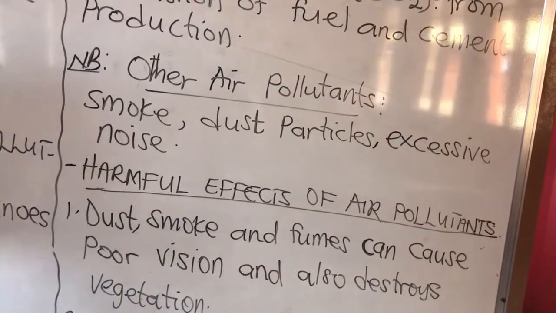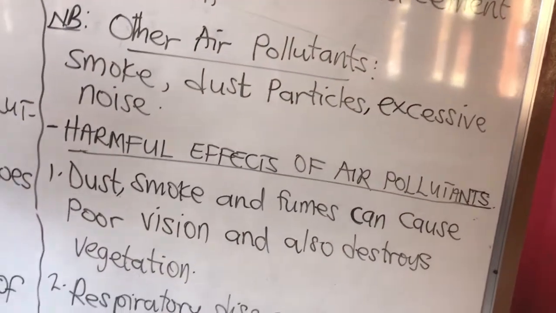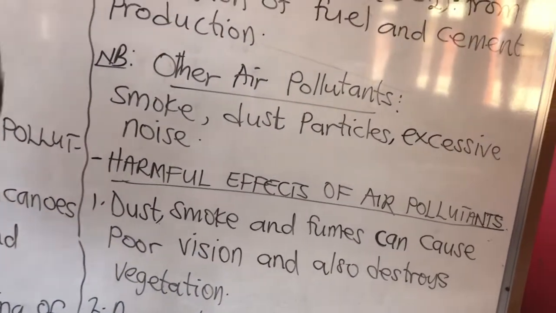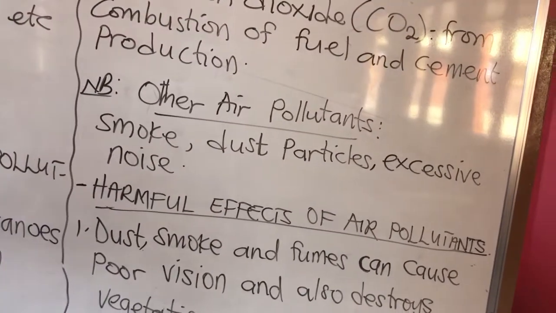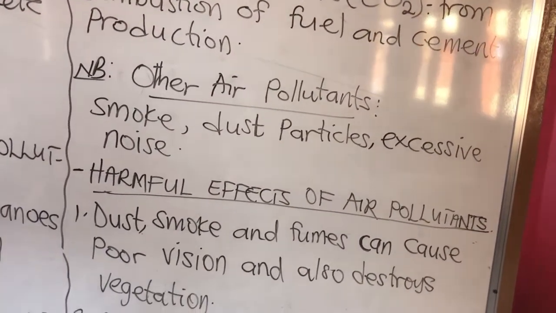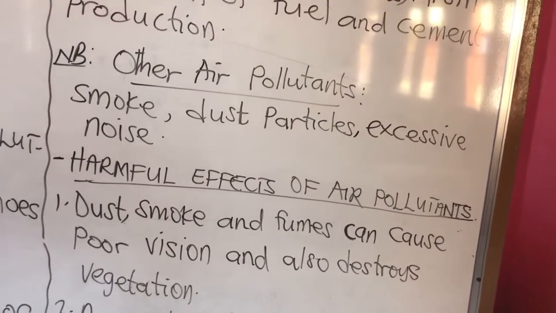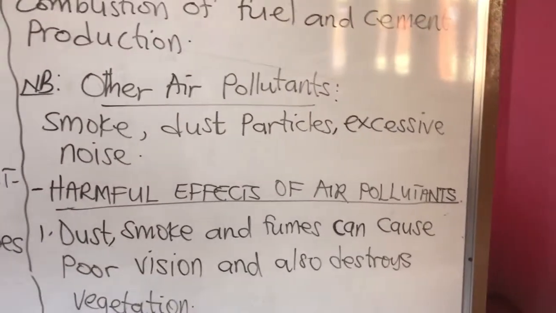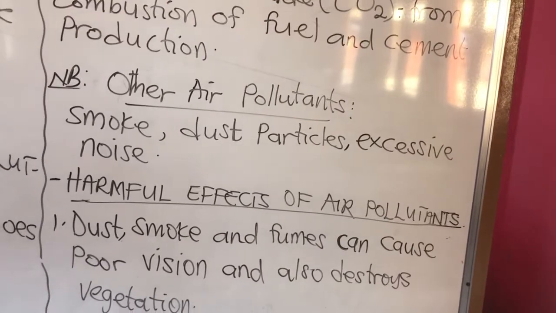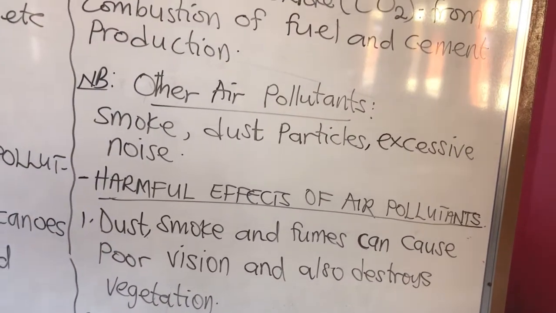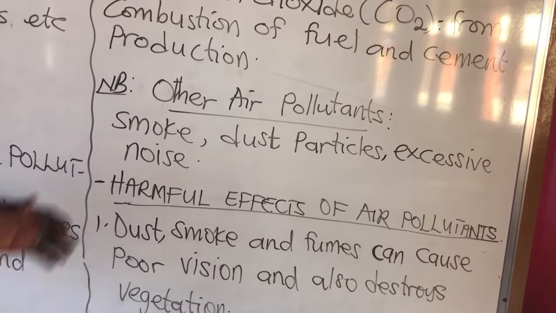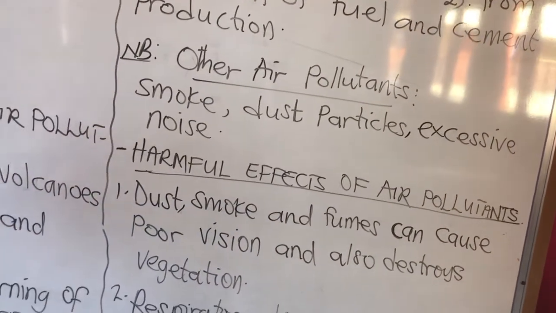Excessive noise can be a nuisance to the ear, and this is also one of the pollutants, because it cannot give you good hearing. That is the nuisance hearing that I'm talking about. That is excessive noise. So these are other pollutants that we have.